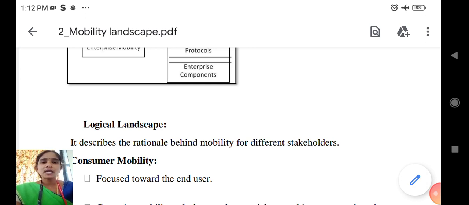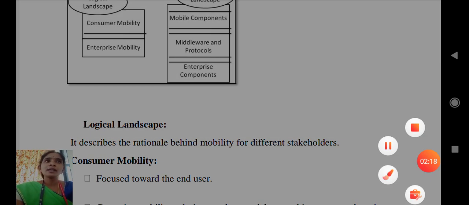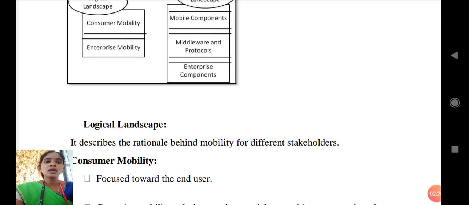The second one is consumer banking. These are also applications which can be downloaded from the Play Store and used by the end users. While using these banking applications, we do not physically attend the bank to transfer money or anything. We can access it online also. For that purpose we use these applications.